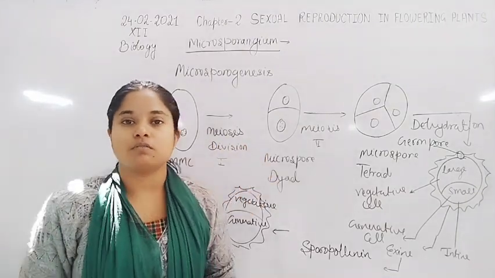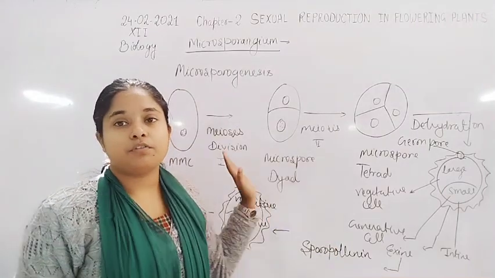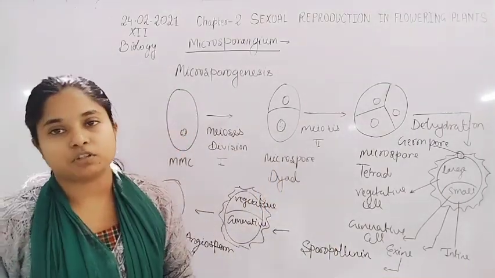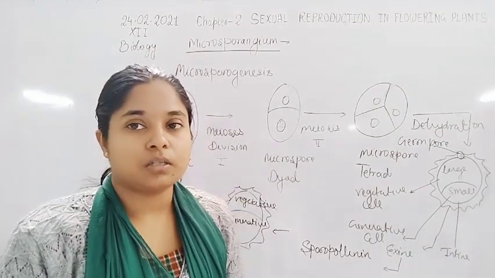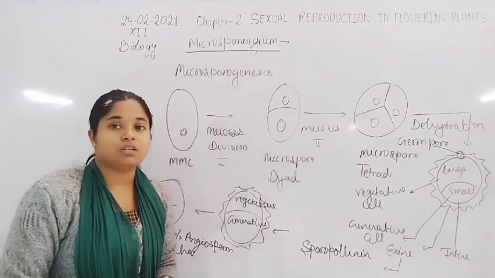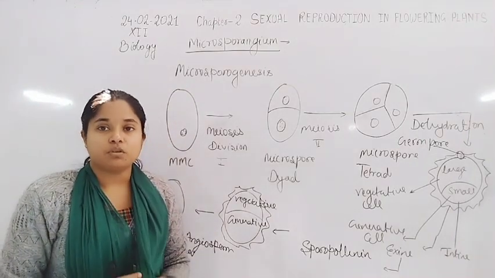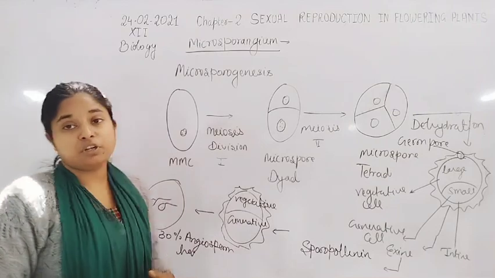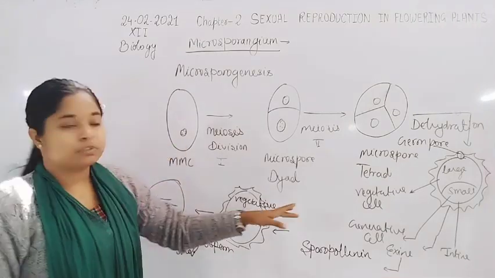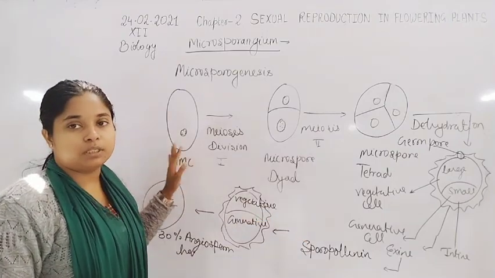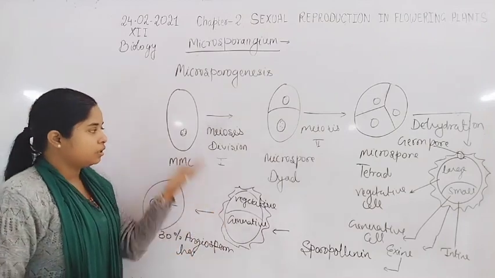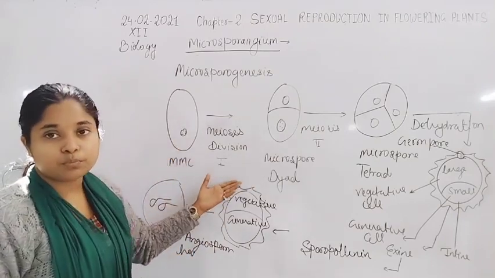After the meiosis division, the microspore mother cell undergoes meiosis and there is formation of the microspore tetrad structure. Now the tetrad structure undergoes dehydration. After the dehydration process, there is formation of single pollen grain from the microspore mother cell. The whole microsporogenesis is the process in which the pollen grain is formed by the microspore mother cell.